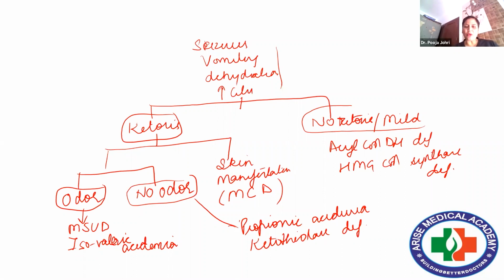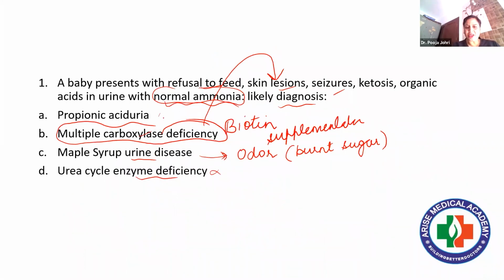Now, if we look at the question, you can see in this question propionic aciduria is ruled out, right? All the symptoms are there. So only multiple carboxylase deficiency is there, which is actually showing all the symptoms. That is why the answer is this. And again, I'm telling you, carboxylation requires biotin.